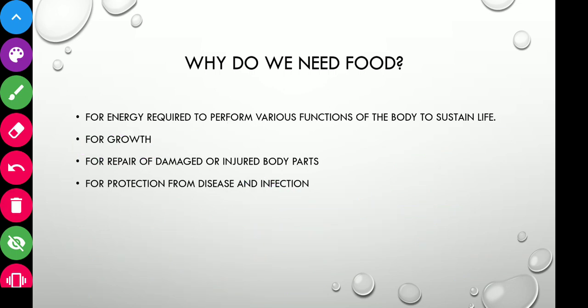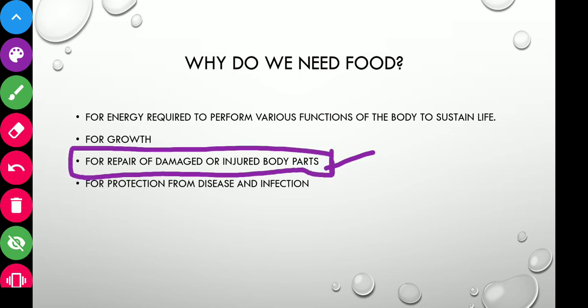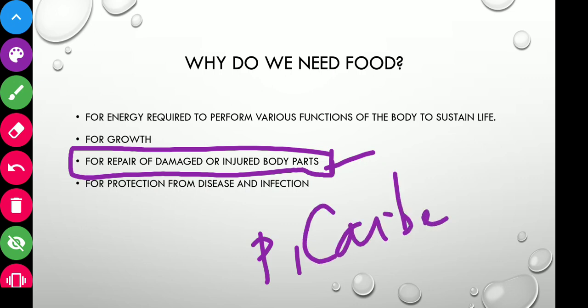Then the next is repair of damage and injuries. Okay, yes. Many times we get some injury or damage in our body in an accident or anything. So to repair that, to make it like earlier, it requires some kind of nutrients. Okay, so that we get from our food. Like protein, and carbohydrate is basically used for energy.